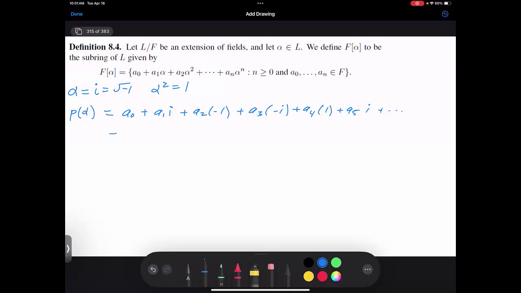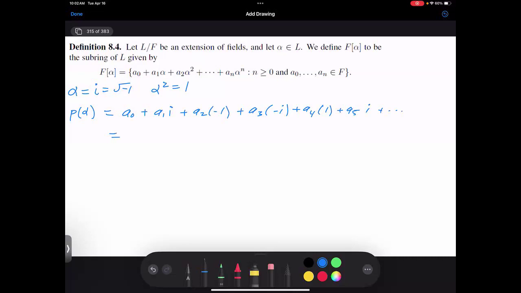So if I give you the ring where I adjoin alpha, initially I could have a polynomial of degree n for any n. But what we're seeing is we actually don't need that.